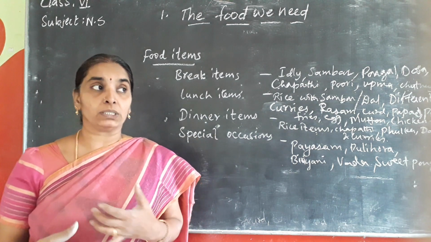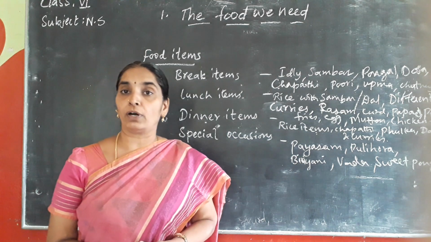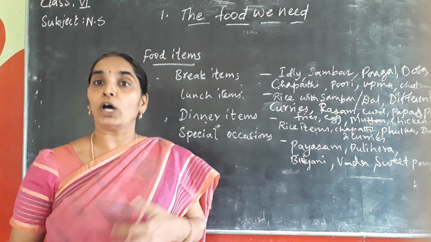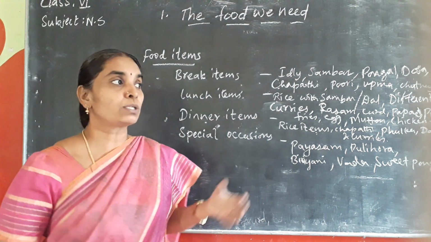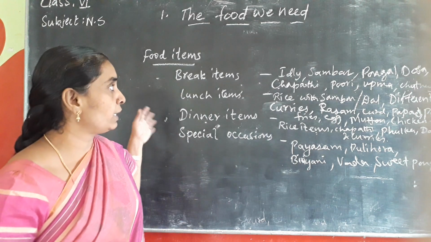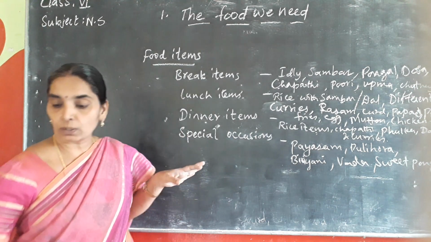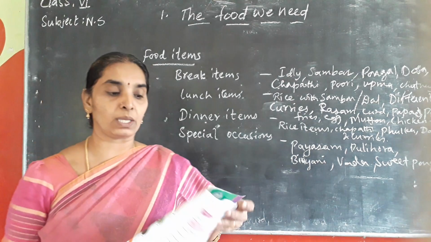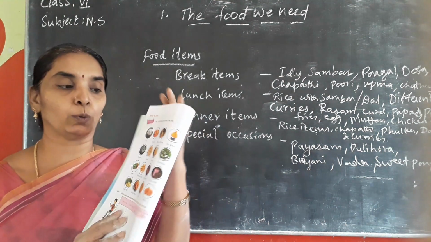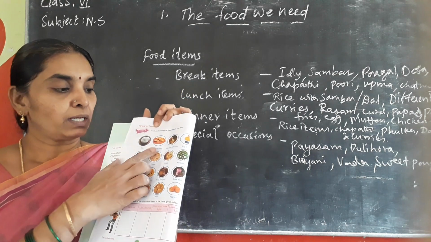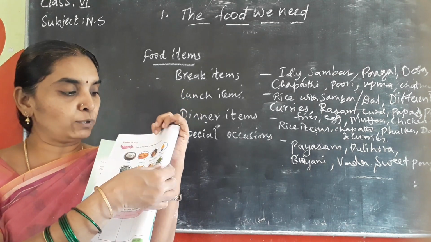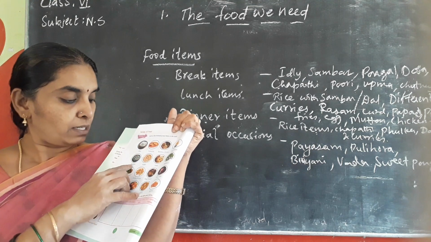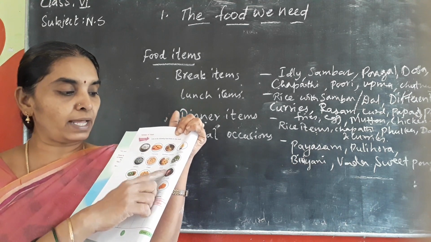So now the different types of North Indian dishes also are being included, isn't it? So you take these items in your diet daily. Okay, so see your textbook, children. Variety of the food items is given in your textbook, page number 2. So this is rice, fish curry, bamboo chicken, ice cream, sprouts, kheer, vada, pottikalu.